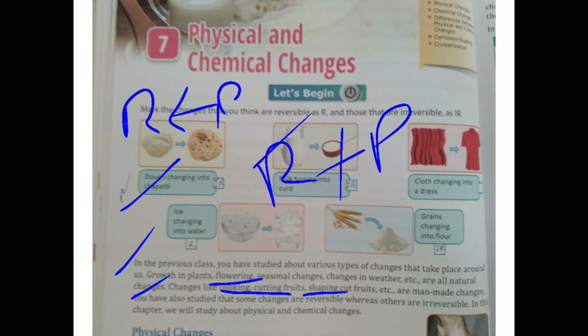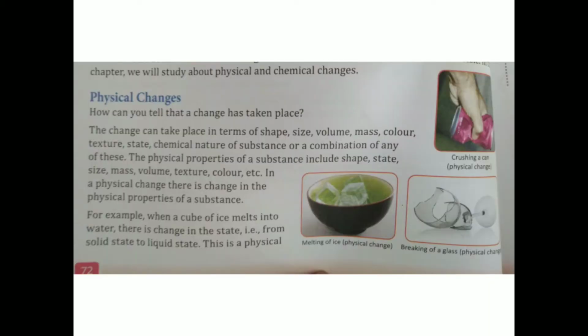So you have also studied that some changes are reversible, whereas some are irreversible changes. Now in this chapter we read about the physical and the chemical change. The next topic of this 7th class is physical and chemical change. So what is physical change? The question arises, what is physical change and how can you tell that a change has taken place? How will this change take place?